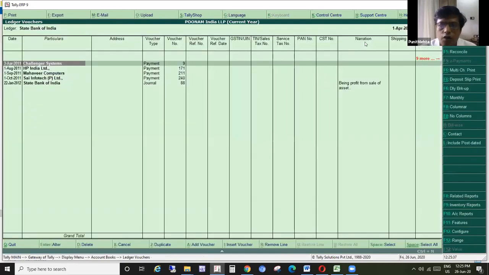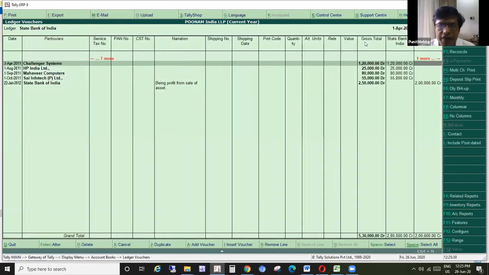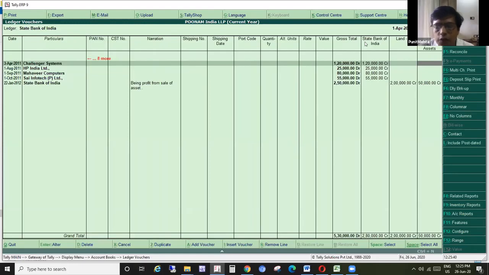This is another option that you might find useful when we are doing it in bank or cash summary. Here we get the summarized information ledger wise, what were the details that were debited or credited.